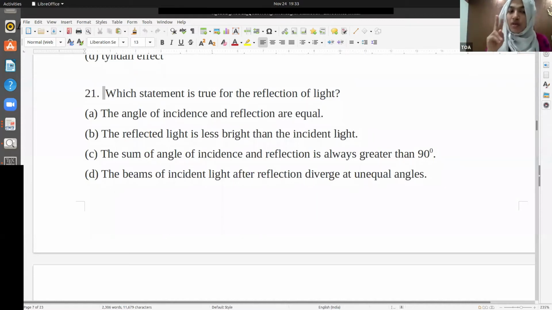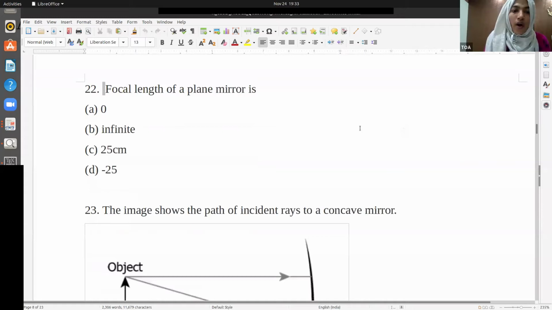The focal length of a plane mirror is? Give me your answers in the chat. Good. B. Exactly. That is infinite. The focal length of a plane mirror is infinite. Good.